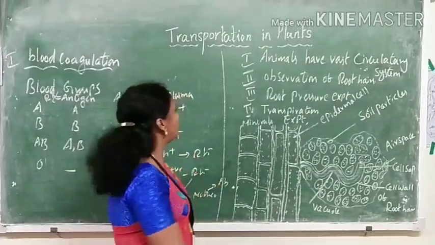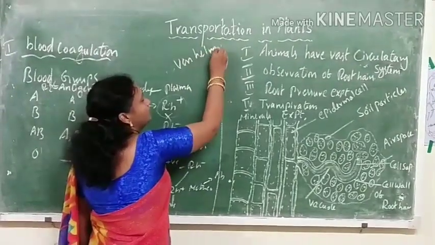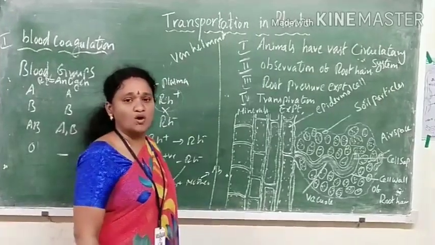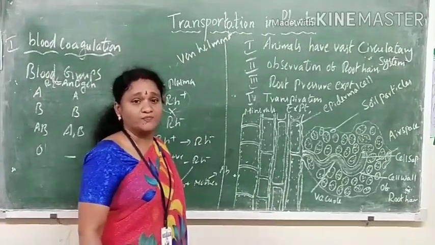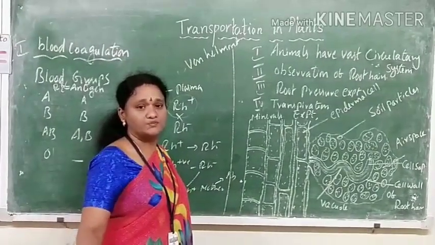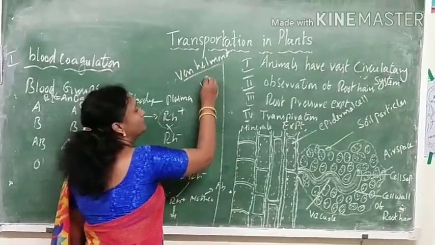So in that we have seen about the Van Helmont experiment. Van Helmont was the first person to tell that the roots absorb water and mineral salts. The water and mineral salts will be supplied to all the body parts. And you know that plants have vascular bundles.